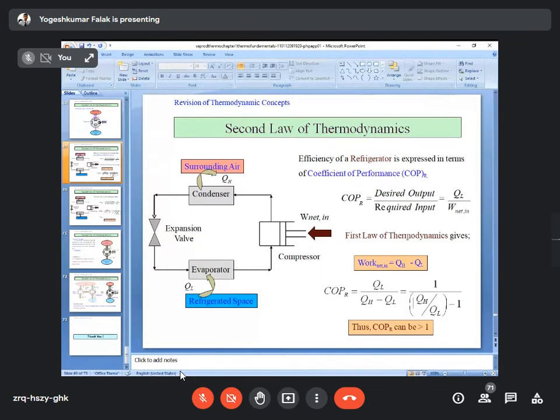So according to the first law of thermodynamics, work net is QH minus QL. So COP of the refrigerator is QL upon QH minus QL. So COP of the refrigerator can be greater than 1. Kindly note all these expressions.